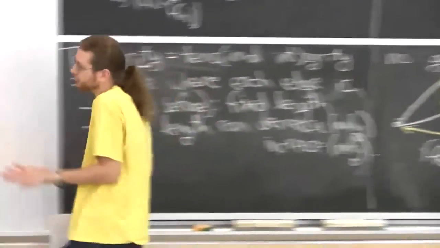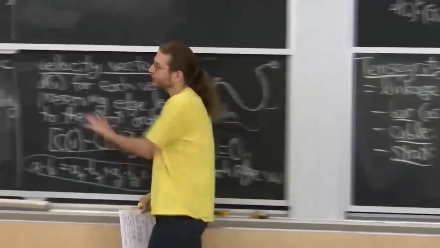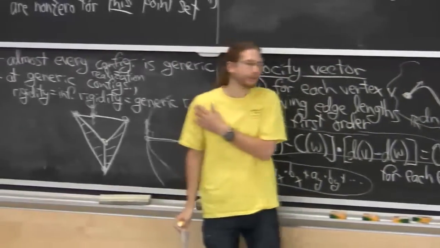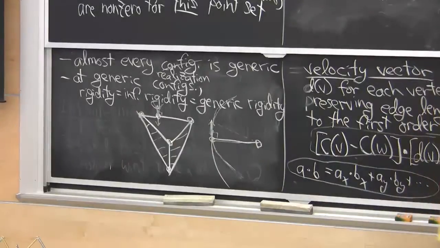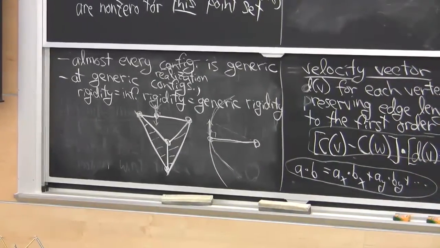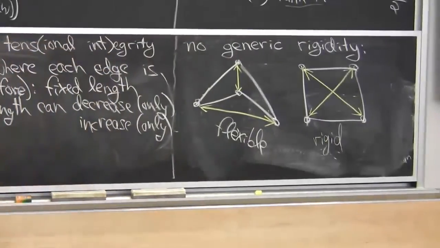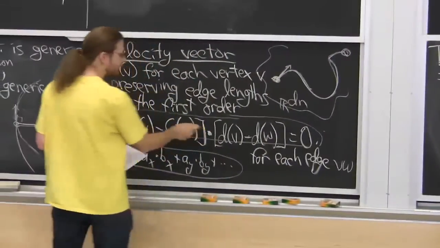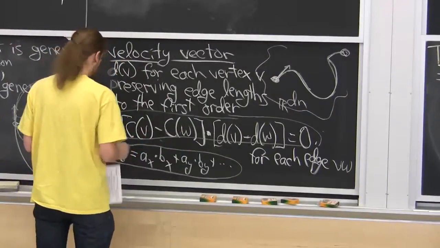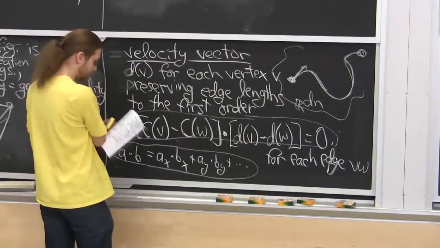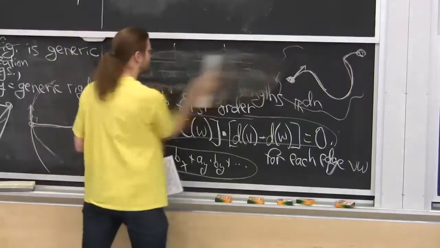But infinitesimal rigidity still works. And generic configurations are still meaningful. It's just that they're not all the same. In this case, for 4 vertices, there's 2 kinds of generic configurations. So it makes life a little harder. But let's say this part will work well. So why don't I be clever, erase this part.